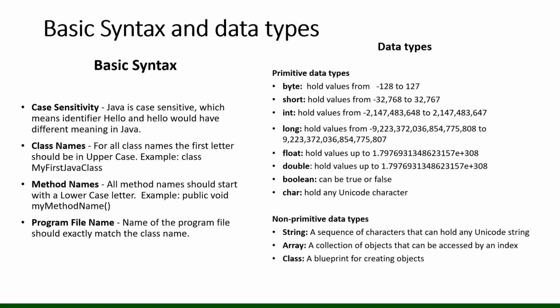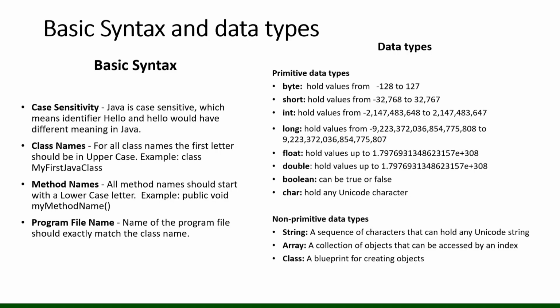Here are some basic syntax and data types. When we write Java code, we must keep some things in mind. Java is case sensitive. It means a word starting with a capital H and a word starting with a small h would have different meanings in Java. After that, the class name. The class name should always start with an uppercase letter. And whenever you save a file in Java, the name of the file should be the name of the class you have defined.